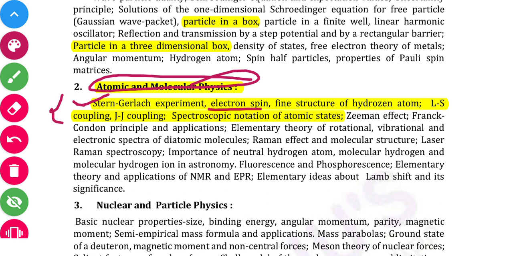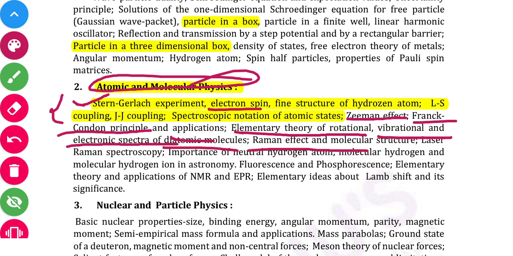Okay, from here to here, and the molecular part starts from Zeeman effect, Franck-Condon principle and its application, elementary theory of rotational, vibrational, and electronic spectra of diatomic molecules, Raman effect and molecular structure.